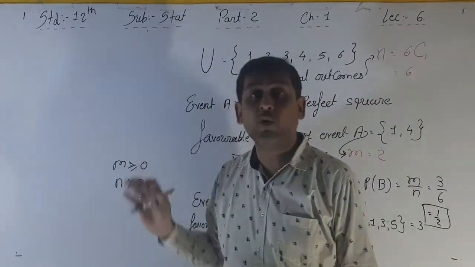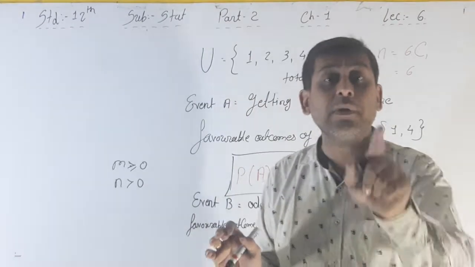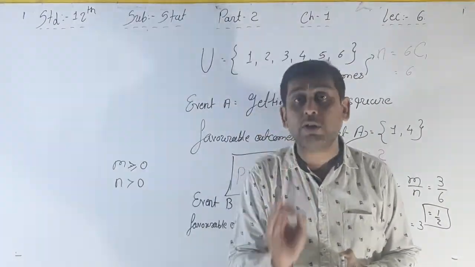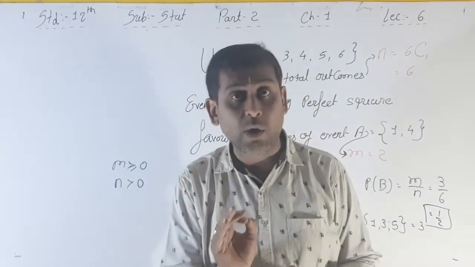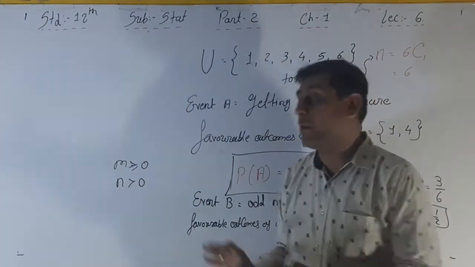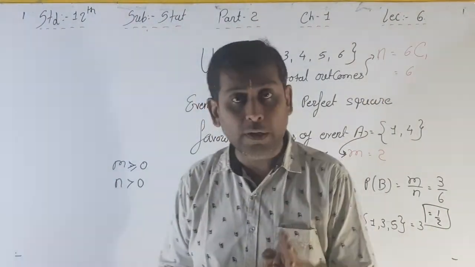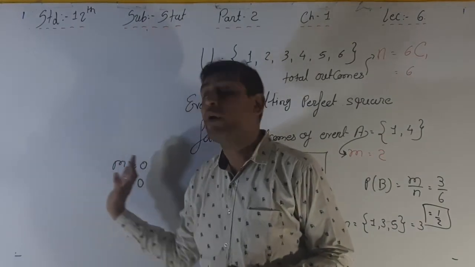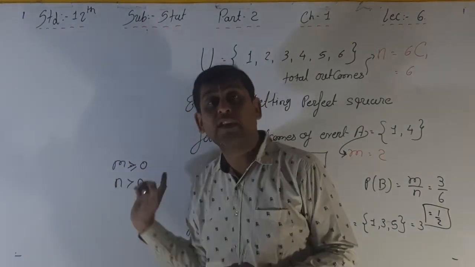See, a negative number will never come in probability. Keep in mind one small thing: a negative number will never come in probability. Always M is equal to 0 or greater than 0, and N is always greater than 0.